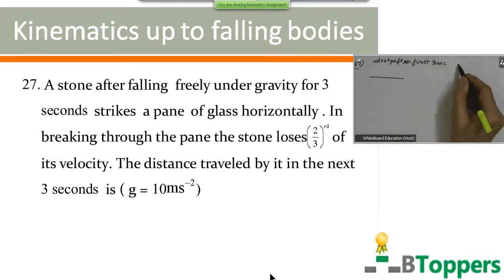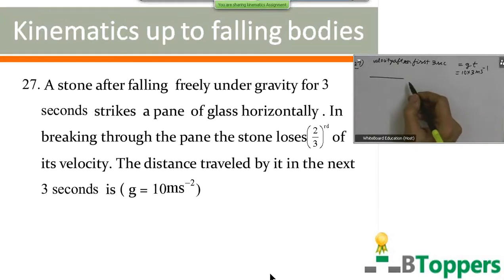The stone falls freely under gravity for 3 seconds before striking the pane of glass. The velocity gained by a freely falling body after time t is given by g into t. So after the first 3 seconds, it gains a velocity of 30 meters per second. After striking the pane of glass, it loses 2/3 of its velocity. So for the next 3 seconds,